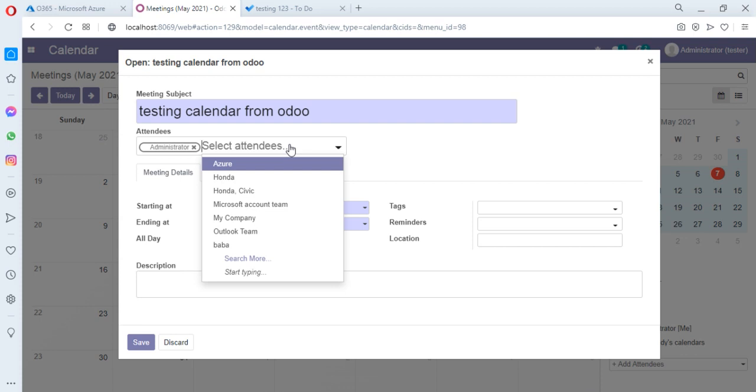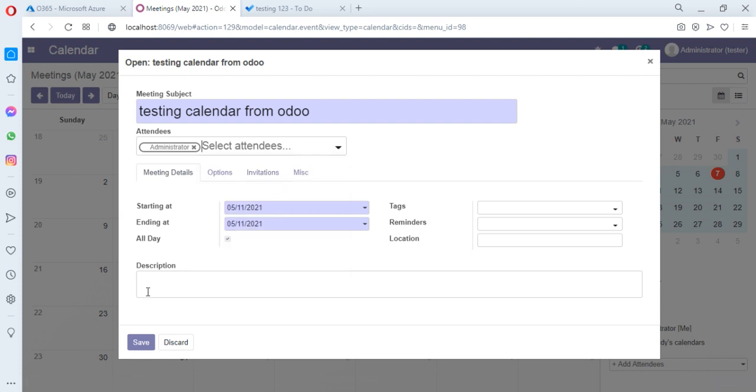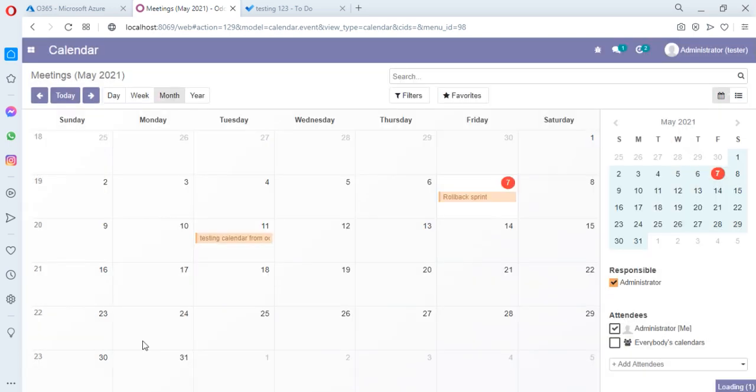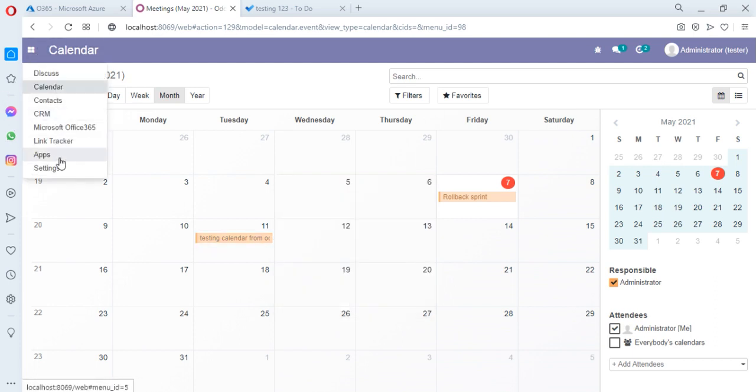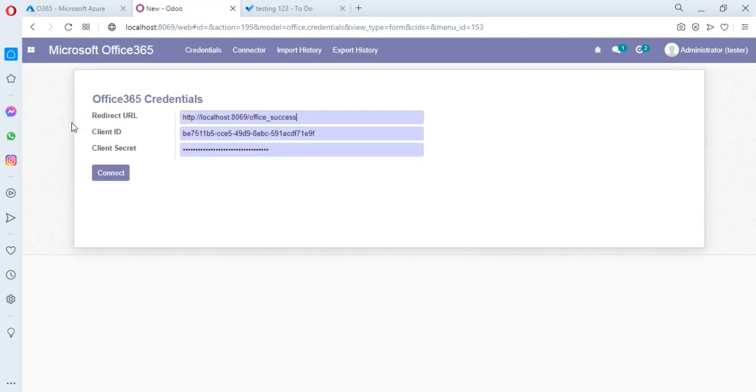You can also add the participants like Honda and save, and here is the participants being added, and you can see it, and we are going to export it from Odoo